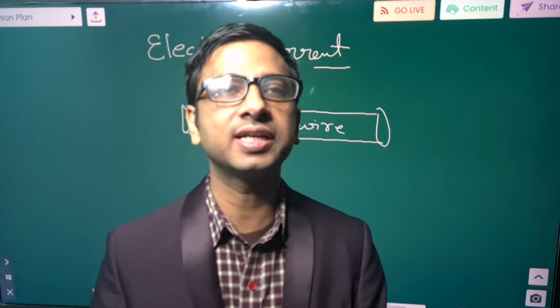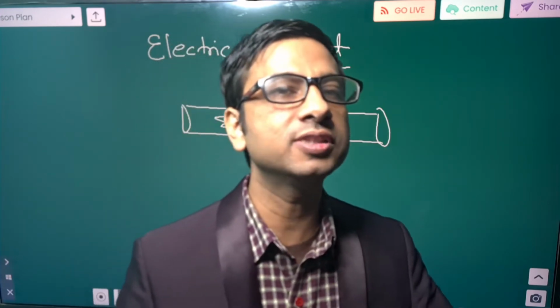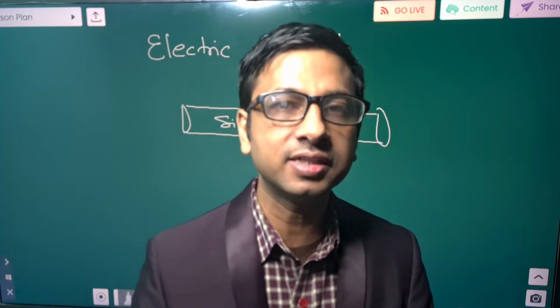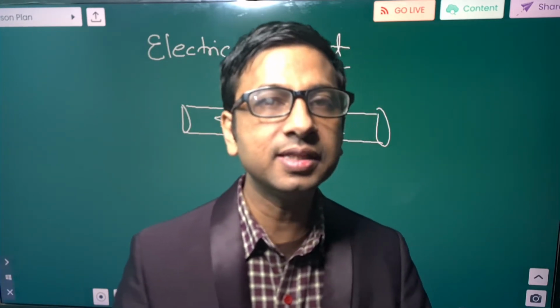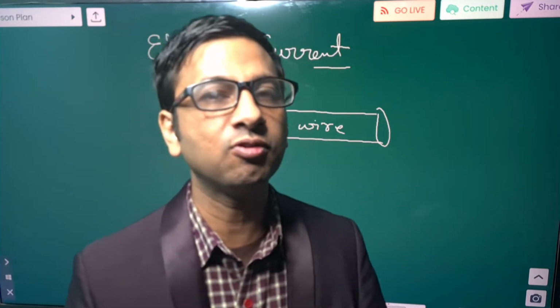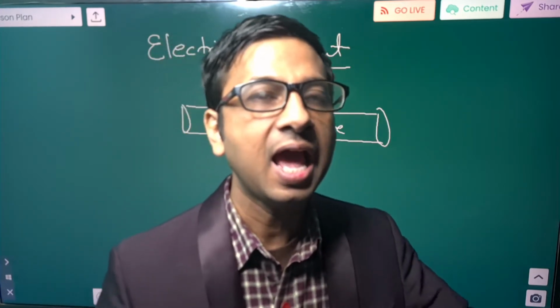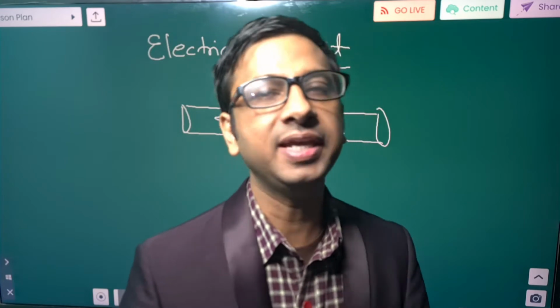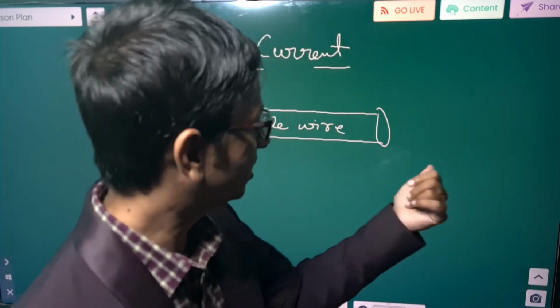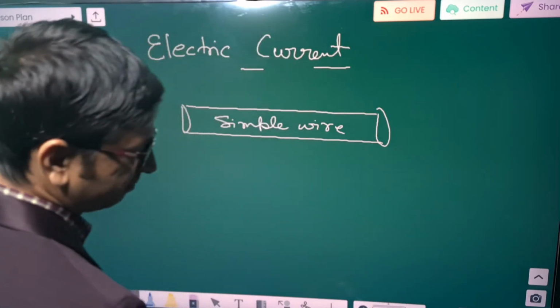What causes the flow of electron when a wire is connected to the battery? It is the potential difference of the battery which causes flow of electron within the wire, due to which we experience electricity. Now let us see more clearly through an example.